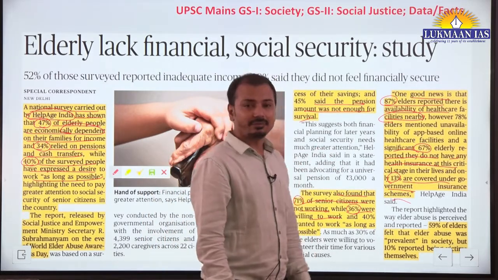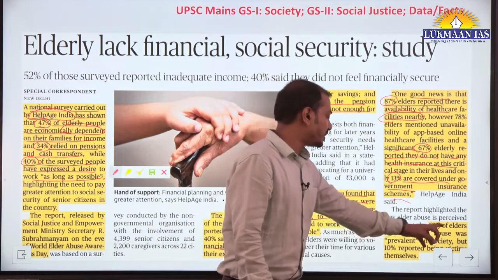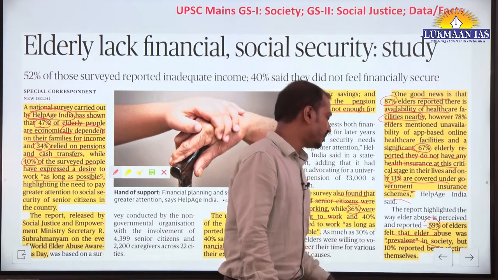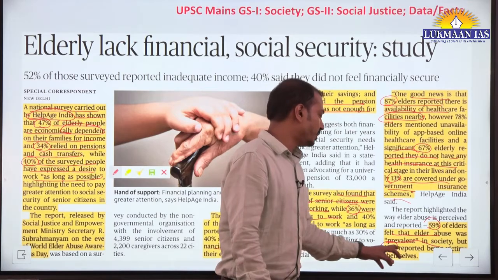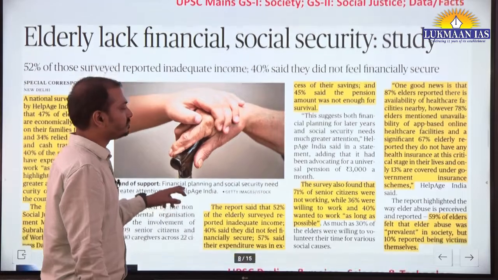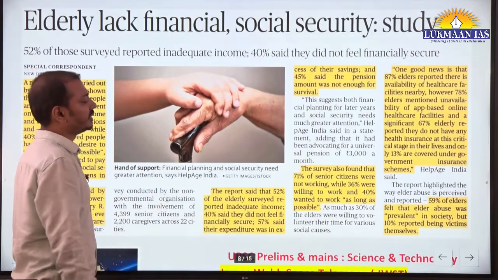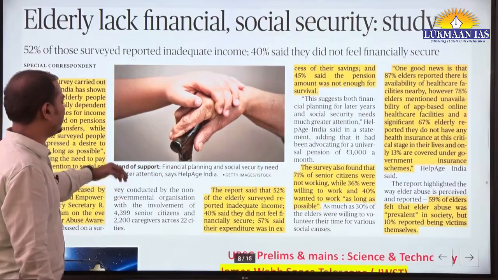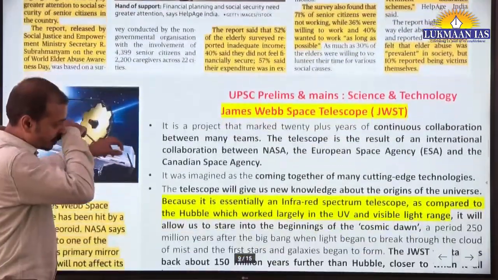In terms of elderly abuse, 59% of elders felt that elder abuse was prevalent in society, but only 10% reported being the victim themselves. Okay, so this complete data is relevant in GS1 and GS2 paper.